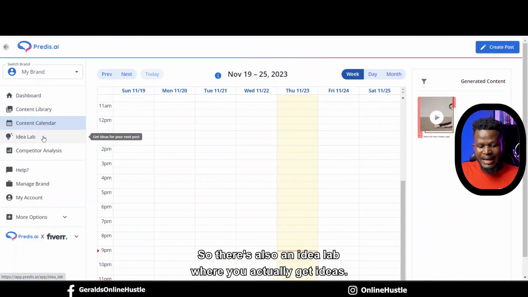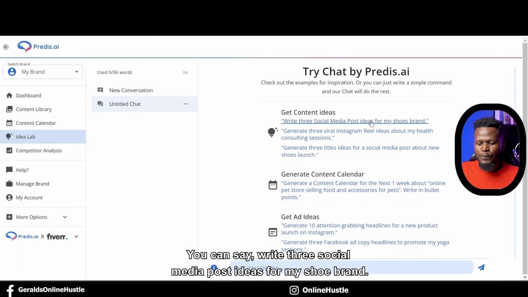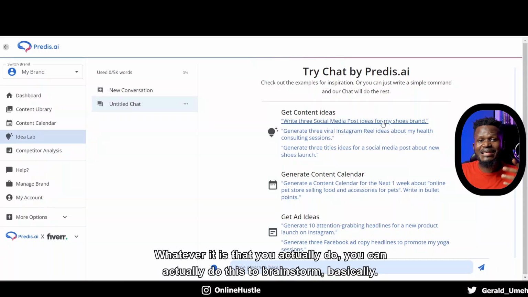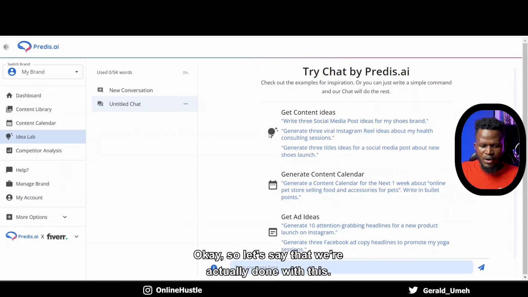So there's also an idea lab where you actually get ideas. You can say, write 3 social media post ideas for my shoe brand. Or you can say, write 10 social media ideas for my health and fitness brand. Whatever it is that you actually do, you can do this to brainstorm, basically. Okay, so let's say that we're actually done with this.